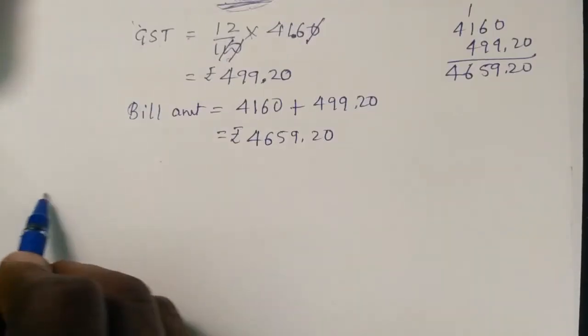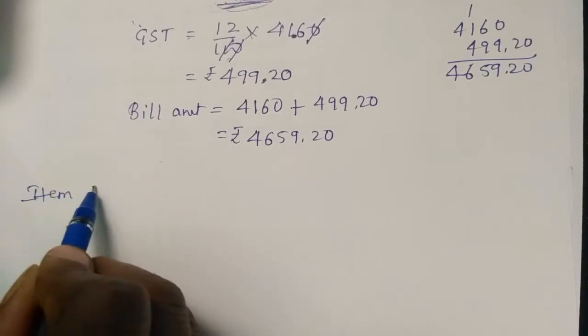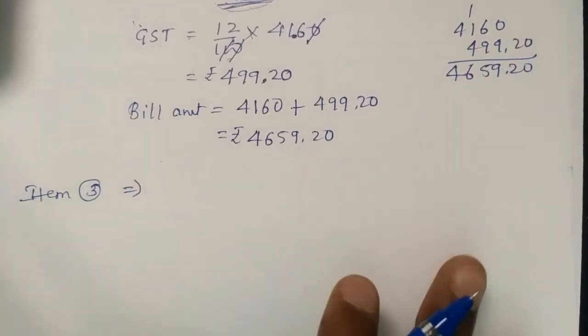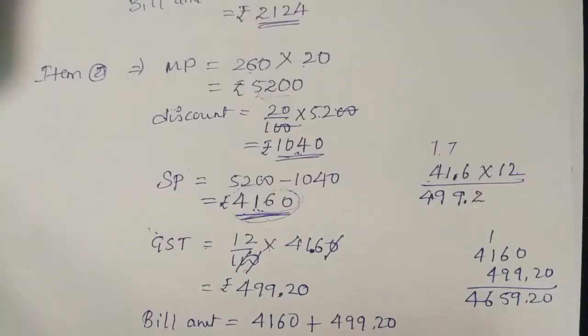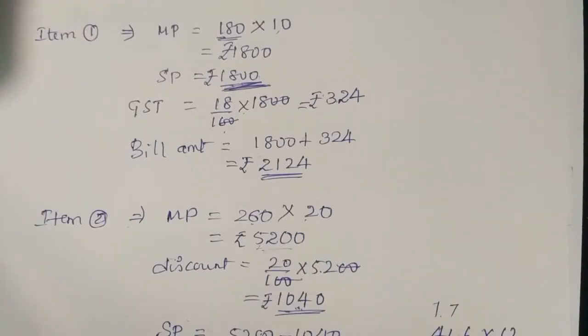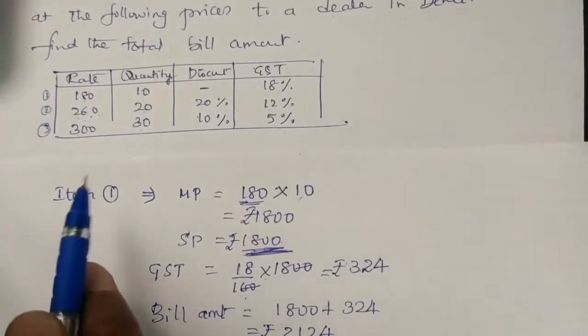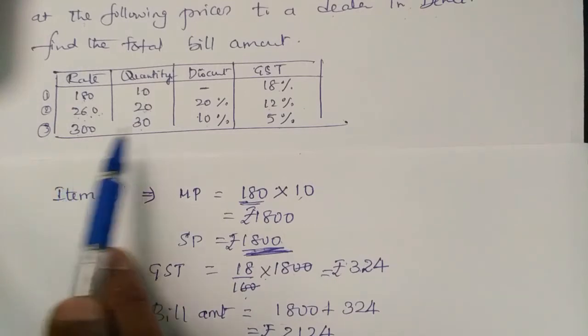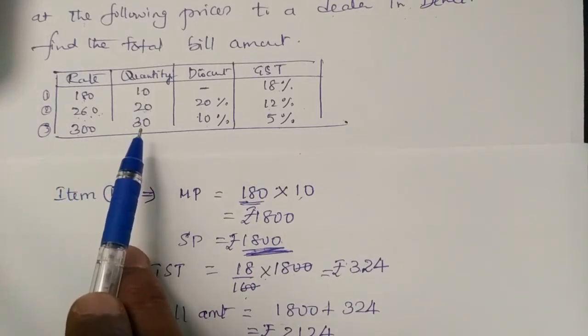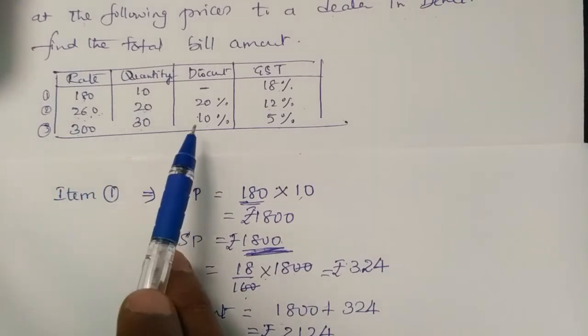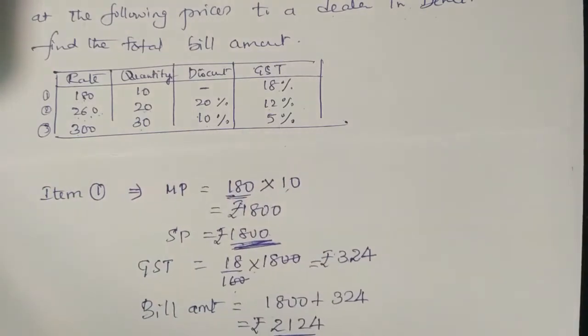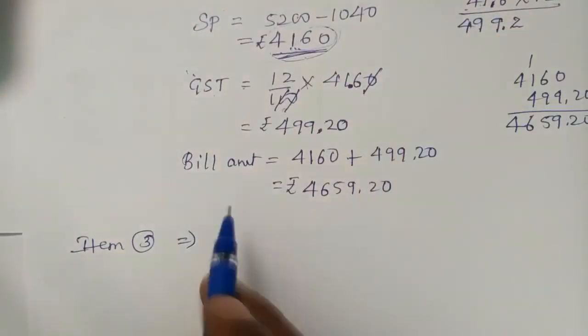The next one is item 3 now. The last one. Usually they ask a maximum of 3 items only. More than 3 items are not required. At least practice the calculation of 3 items to learn how to complete it. Next, item 3: 300 rupees, 30 numbers he is buying, and 10% discount, 5% GST. So we go for item 3.